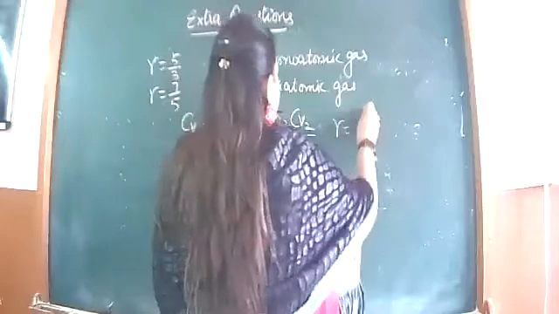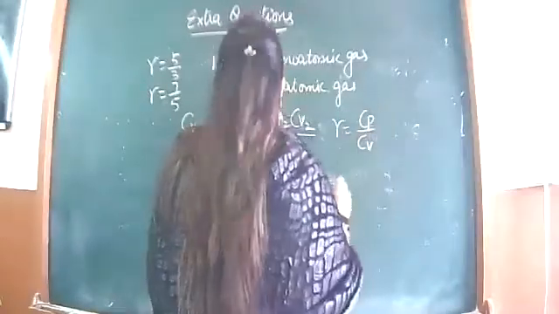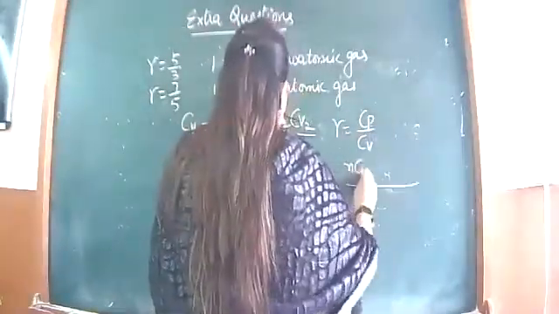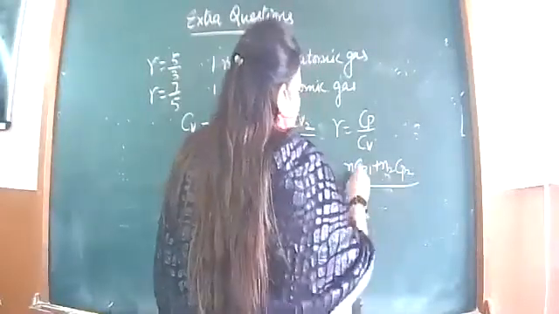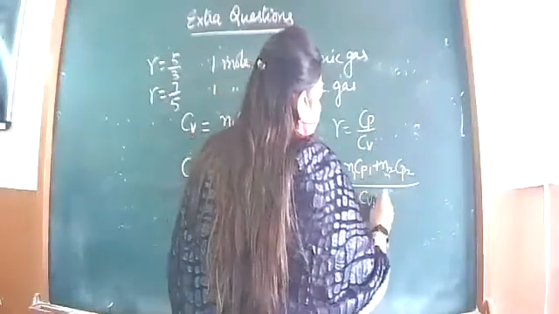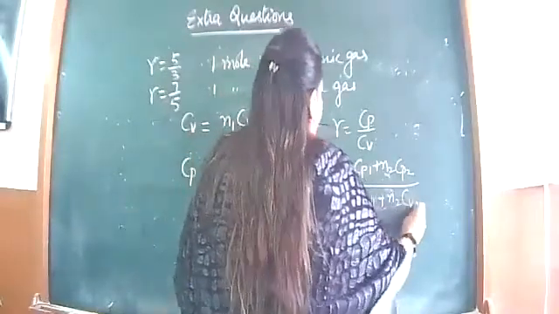Gamma will be actually N1 Cp1 plus N2 Cp2 over N1 Cv1 plus N2 Cv2.